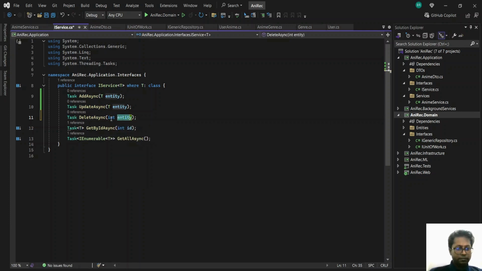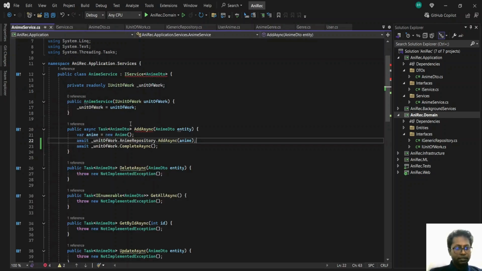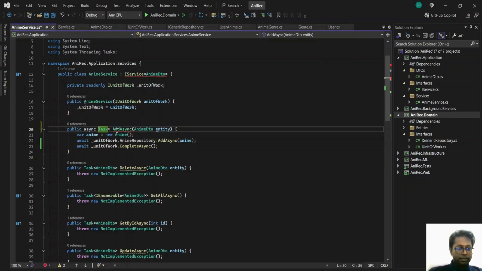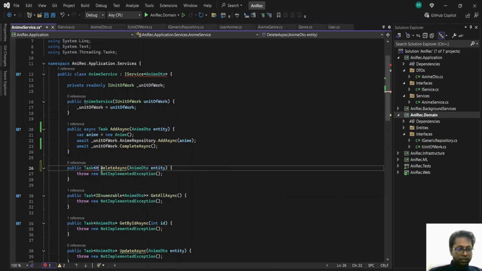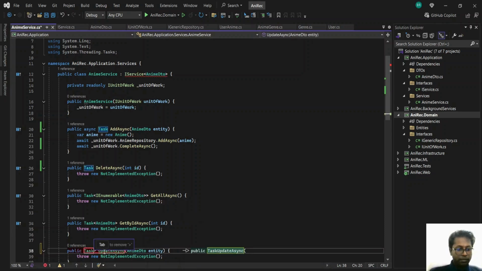Just make it ID and implement this here. This doesn't need to return anything, just gets the ID, gets the job done. This thing also doesn't need to return anything, but we'll only get the ID, delete. Same thing here, nothing to return.